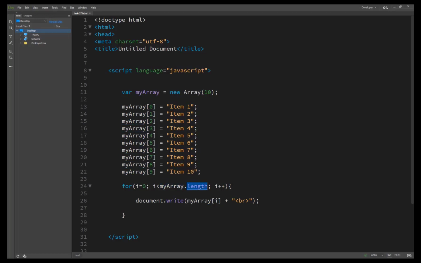We have not mentioned whether the length is 9 or 10, because our indexes start from 0 and end at 9, not at 10.